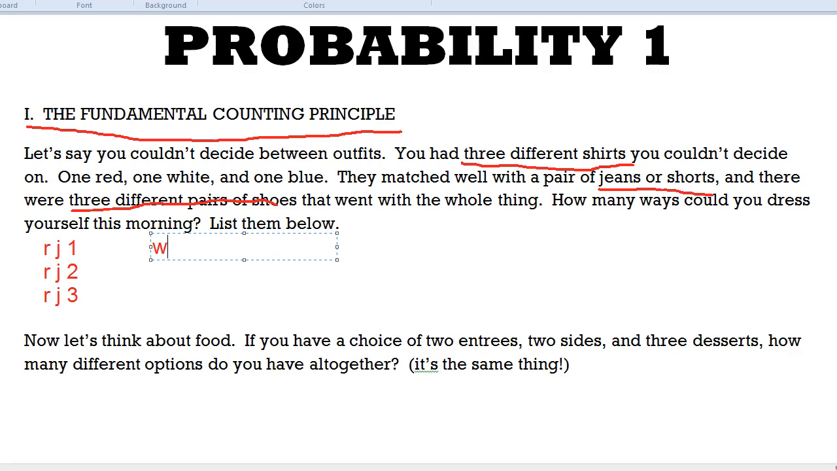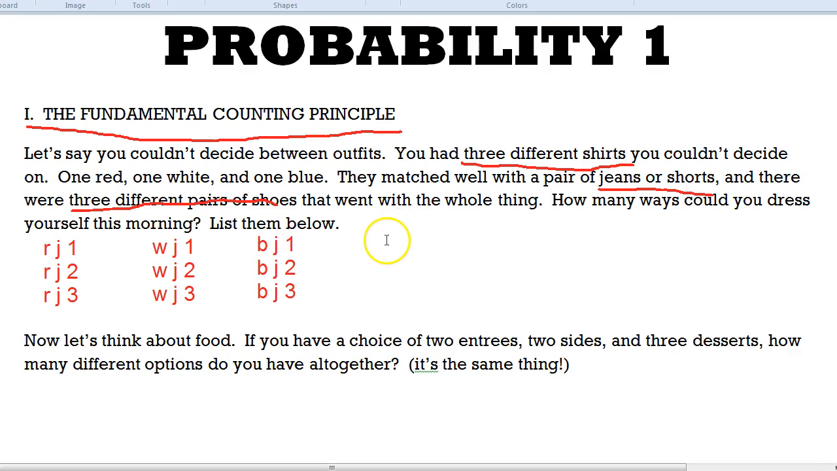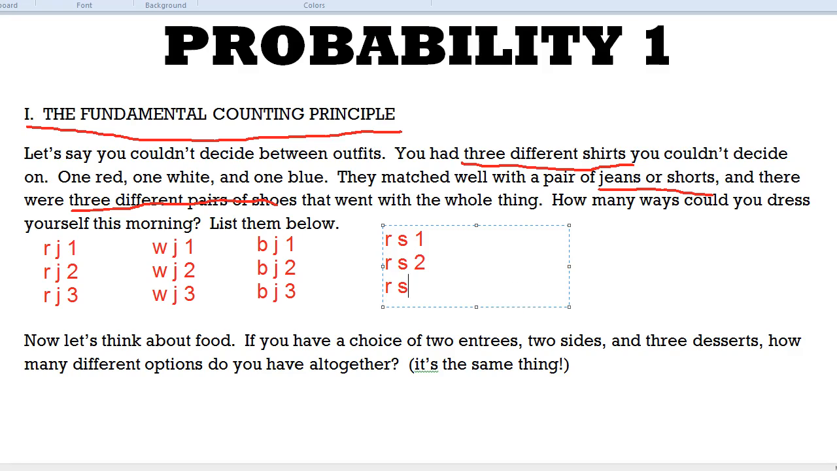Let's say you decide to do the white shirt with jeans and the first pair of shoes, or the white shirt with jeans and the second pair of shoes, and so on and so on. You've got all these different possibilities. If you were to keep listing them out, these would cover all of the jean options, but then you would still have the shorts options. So you would have the red shirt with shorts and the first pair of shoes, the red shirt with shorts and the second pair of shoes, the red shirt with shorts on the third.